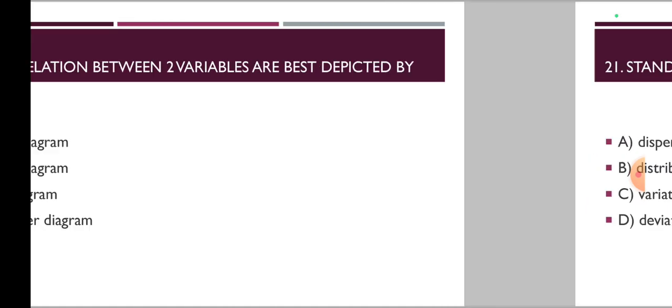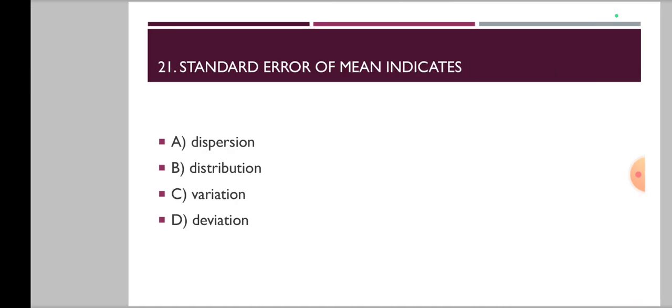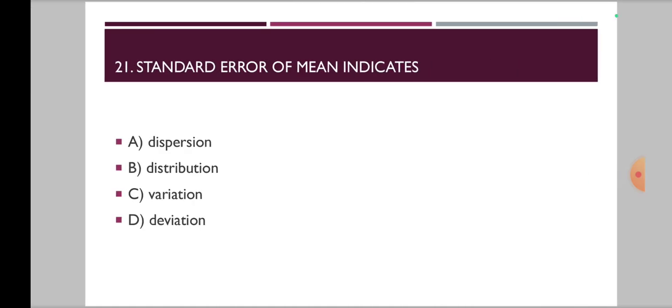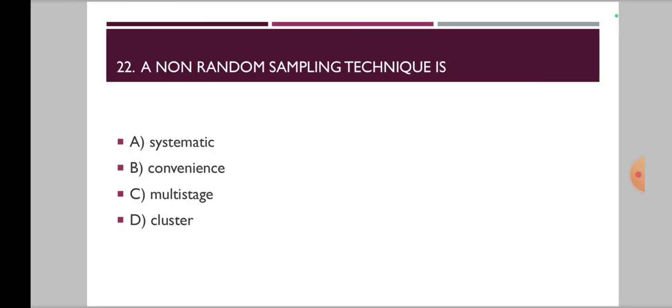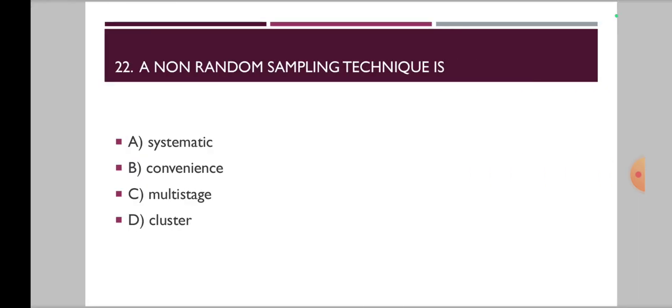Now the 21st question, standard error of mean indicates. Options are dispersion, distribution, variation, and deviation. Now 22nd question, a non-random sampling technique is. Options are systematic, convenience, multi-stage, or cluster sampling.